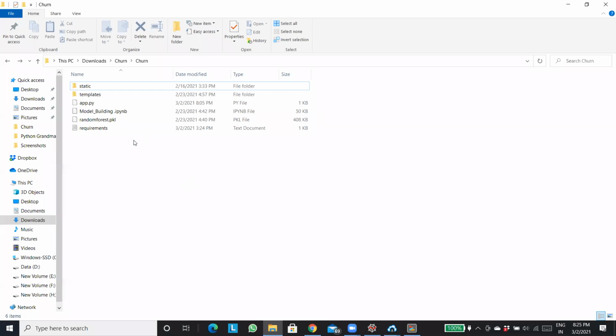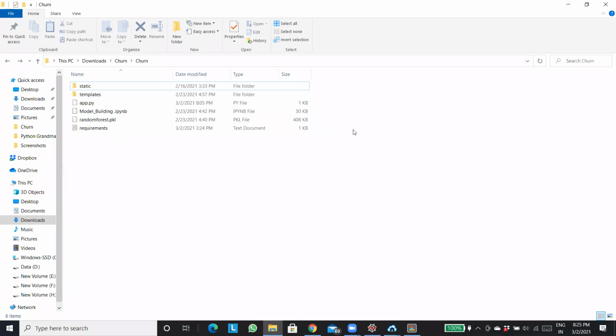Until and unless you are putting these files there, is the installation of packages and everything needed? No, right? What will you do without these files? If you keep on installing Flask and everything, what will you run over there? Is there anything to execute? No, right? That server is empty.